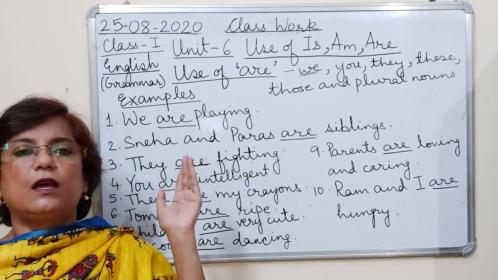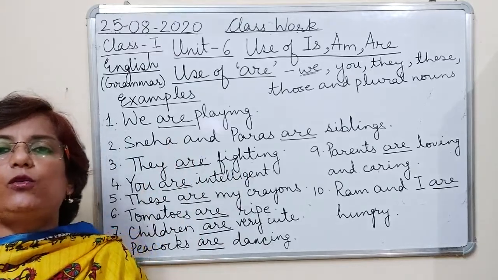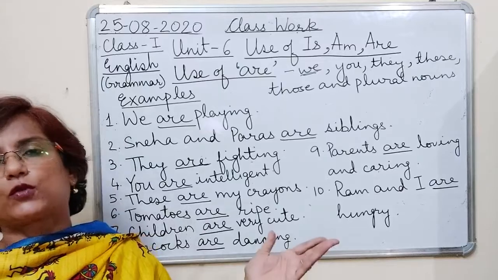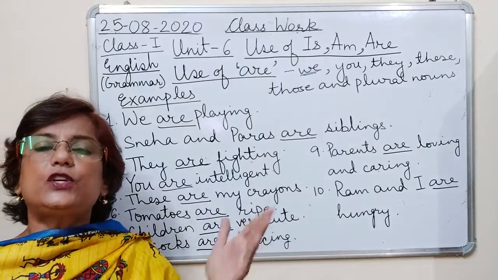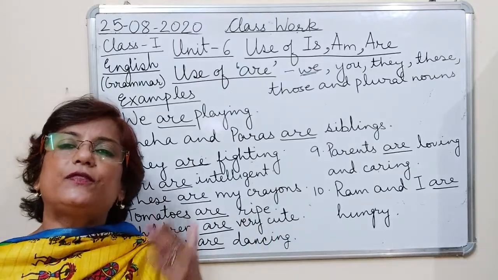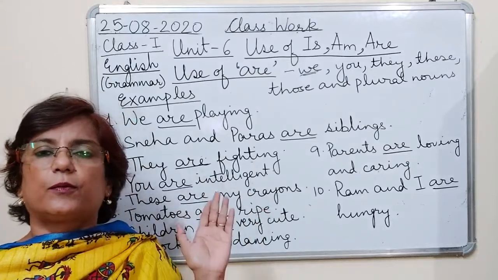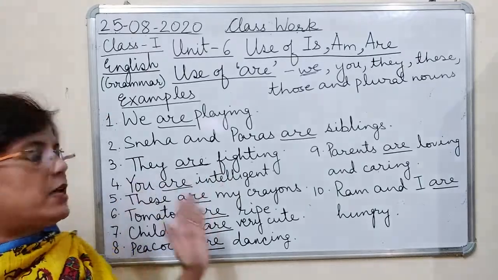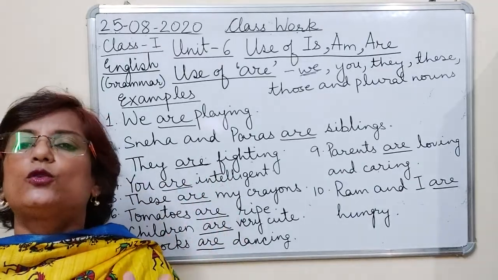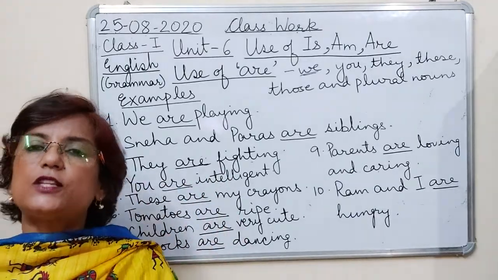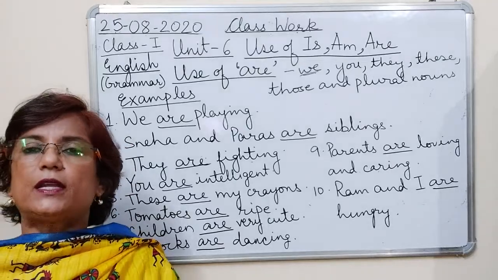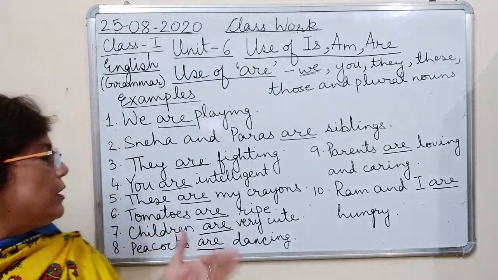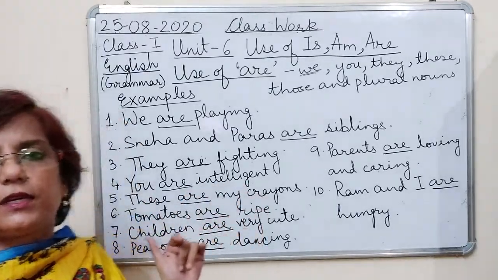He is. अभी जिसके बारे में मैं बात कर रही हूँ, that person can be present there. वो हो भी सकता है और नहीं भी हो सकता है. He and she जब हम यूज करते हैं, that means we are talking about someone else. ठीक है. मतलब जो वहां पे प्रेजेंट नहीं है. But when I am saying you are intelligent, तो you का मतलब है that the person is present there. Okay? मैं directly आपसे बात कर रही हूँ. मैं directly किसी से बात कर रही हूँ, तो मतलब you are intelligent.